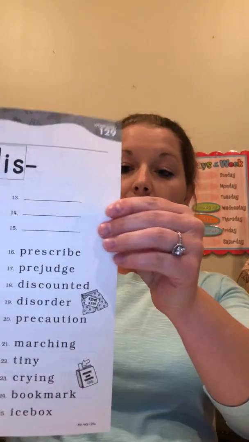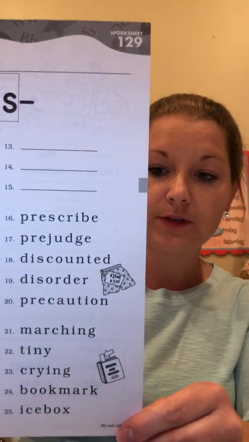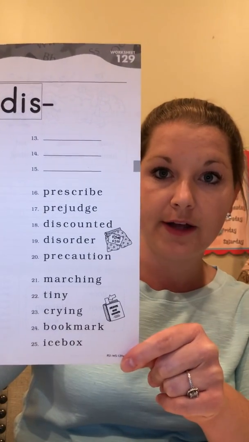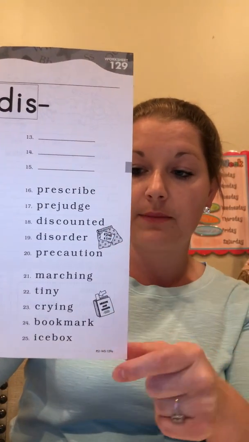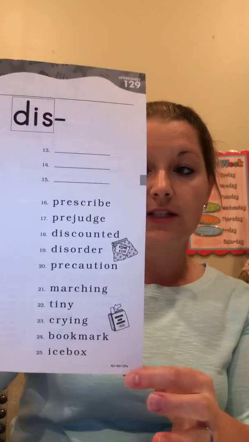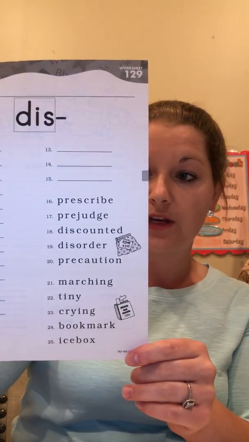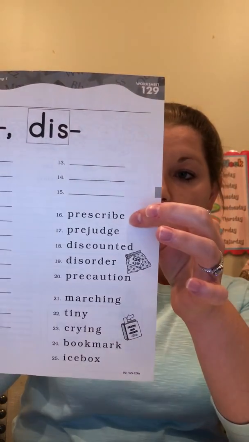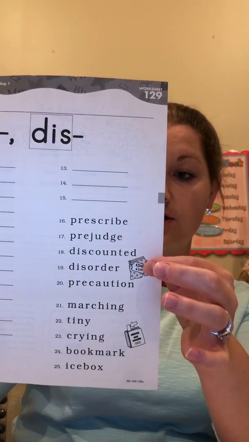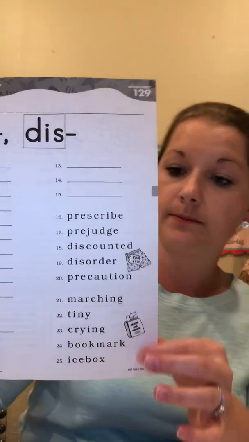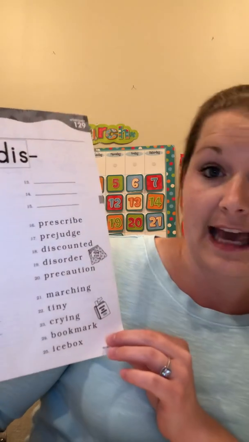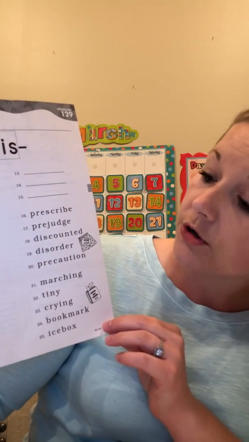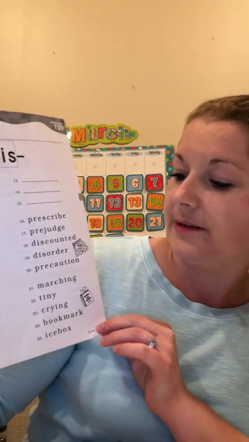Now today I have our Saxon sheet again, just like I have had for the last couple days. So I'm going to hold it up. I'm going to hold it a little bit closer so you can probably see the words a little bit better. I want you to go ahead and copy these words down. Of course, our first set has our brand new prefixes, pre and dis. We have prescribe, prejudge, discounted, disorder, and precaution.